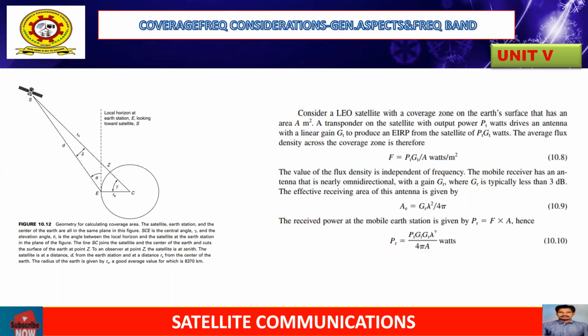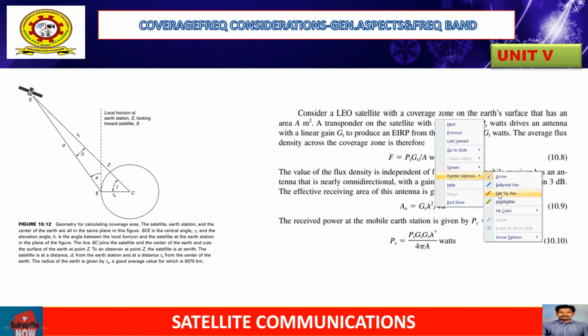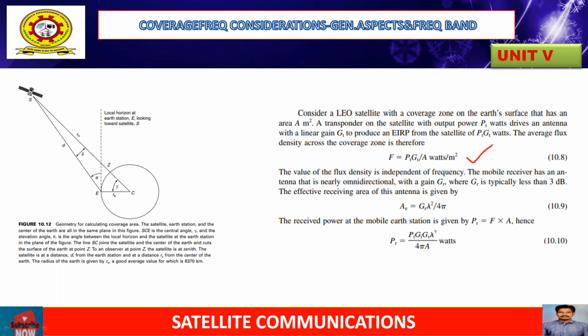For this type of satellite coverage, we have to define the average flux density across this coverage zone. The average flux density can be represented by the equation F equals PT GT divided by A, with units of watts per square meter.